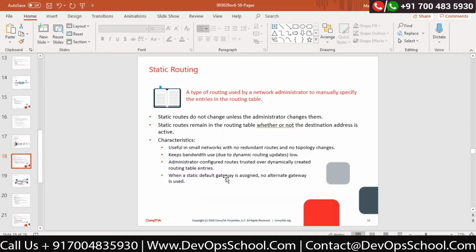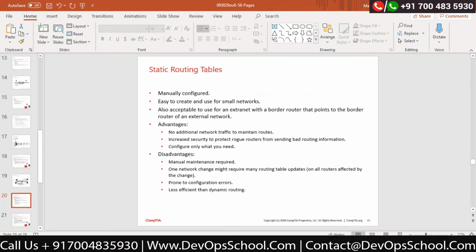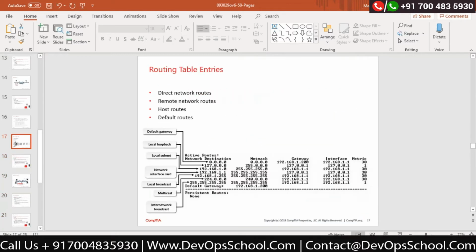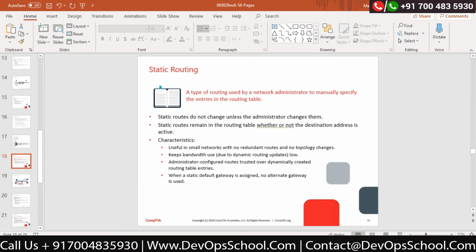Correct. Now, static routing. There are two types of routing. I told you routing is a process to find the best route, but there are two types of routing that can be done: either static routing, or the second, which is called dynamic routing. Correct. Now what happens in static routing? In static routing, you have to specify the best route to the destination manually. Okay, I will explain it in a very simple diagram.